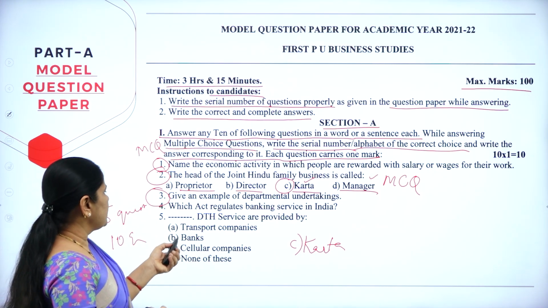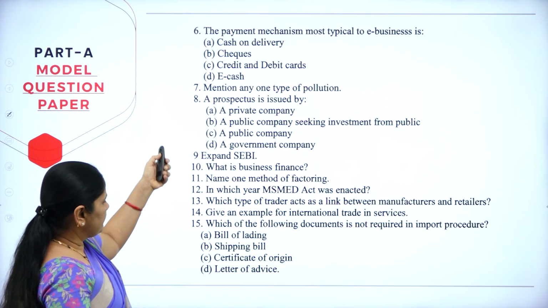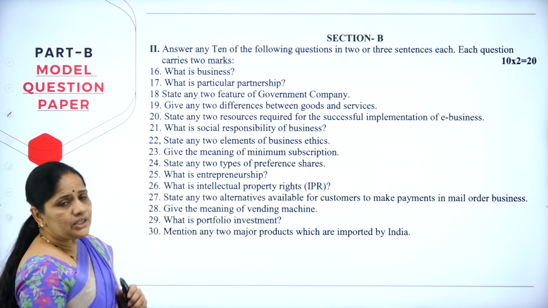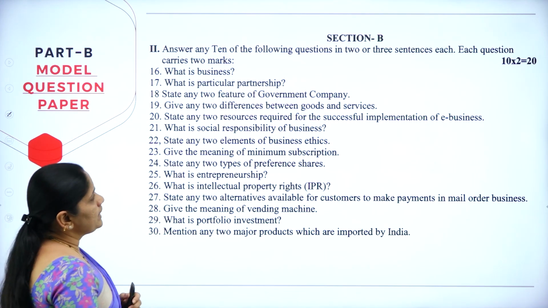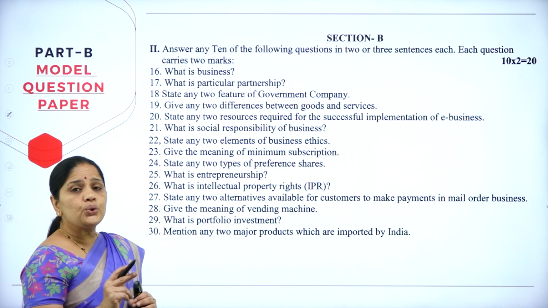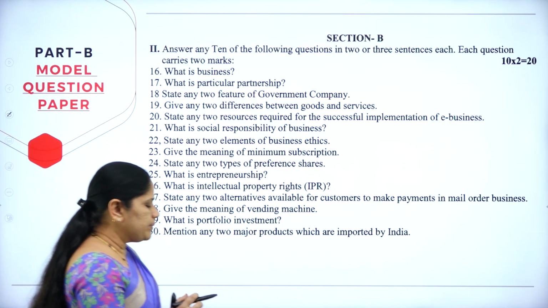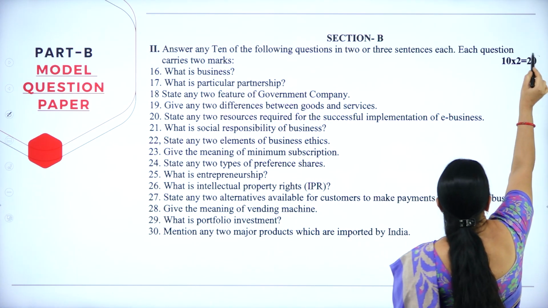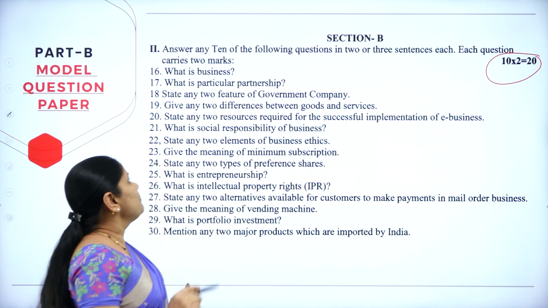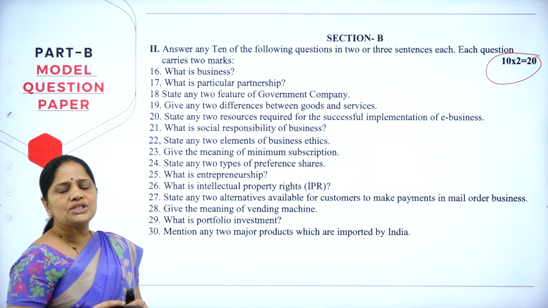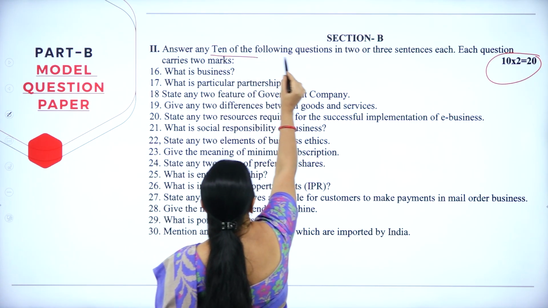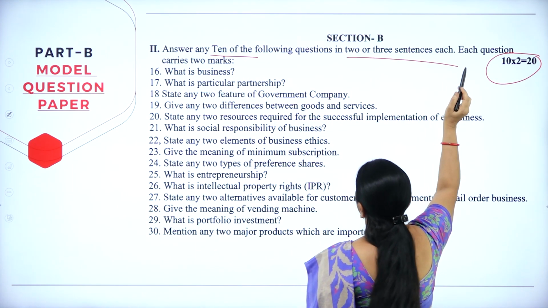In this section A, there are 5 questions, and after that, the next 10 questions will be in the next slide. Now, coming to section B. In section B, they have given you 15 questions and each question carries 2 marks. So, you will be answering for 20 marks here. Under section B, they have told, answer any 10 of the following questions in 2 or 3 sentences each.